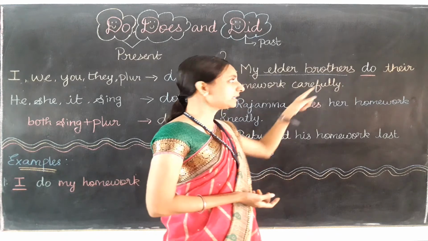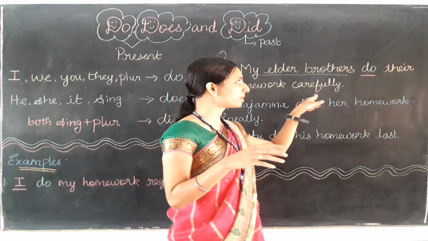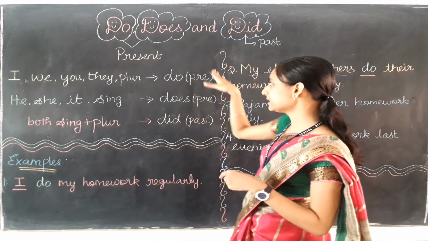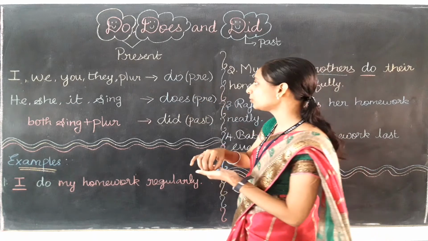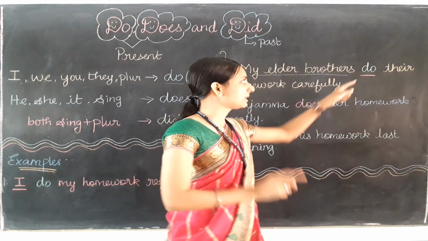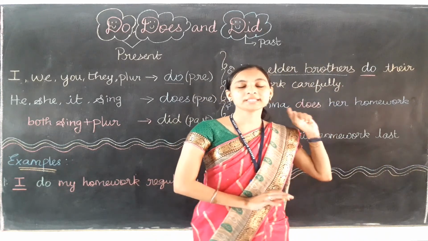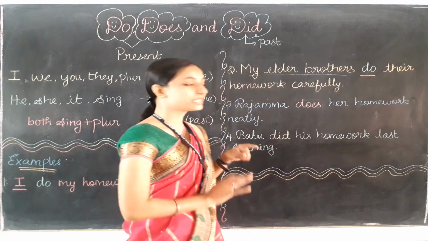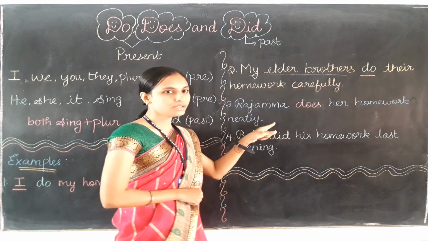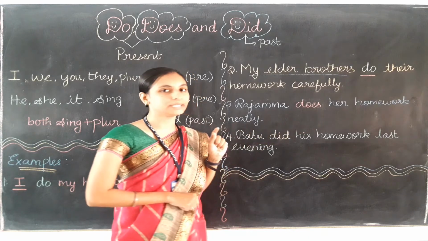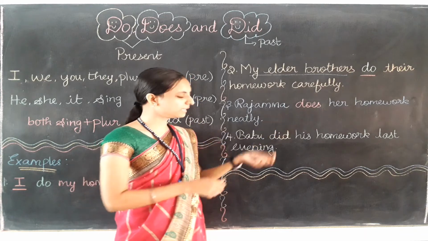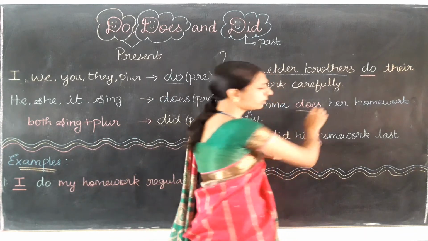So when the sentence is present and it talks about the plural, which verb do we need to use? Yes, do only. Have they used do in the sentence? Yes, then it is a correct sentence. Okay, clear children? Okay, let's learn the third sentence. Rajamma does her homework neatly. So here they have used the verb does.